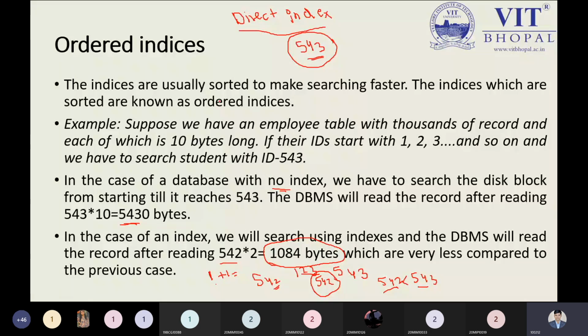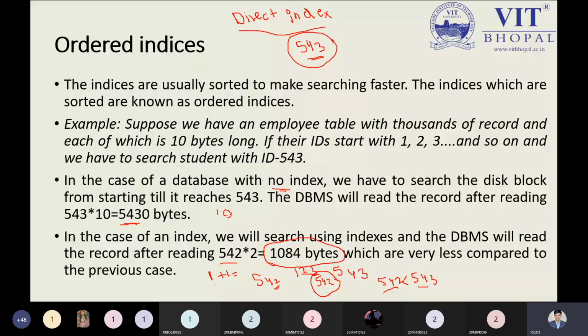So from the first record to 543, the total is 543 times 10. I can write it directly like this: 5430 bytes are required. In this case, the first record has 10 bytes, the second record requires 10 bytes.